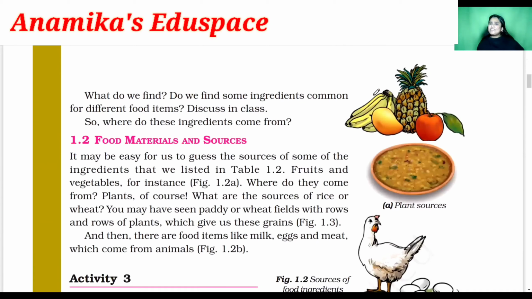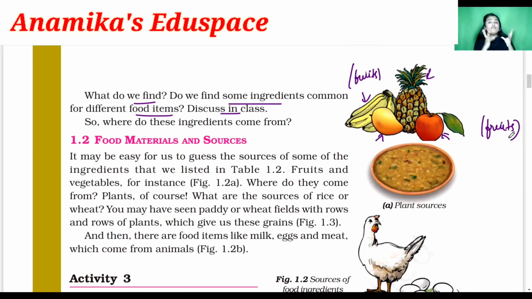Here we can see some pictures and these are so nice. These pictures are of different kinds of fruits like bananas, pineapple, mangoes and apple. These are so nice and juicy fruits. So what do we find? Do you find some ingredients common for different food items? With the fruits we can make some fruit pies, we can make some cakes, we can make a fruit chaat, we can also eat the raw fruits, and you can also make fruit juices. You can make different things from fruit items.